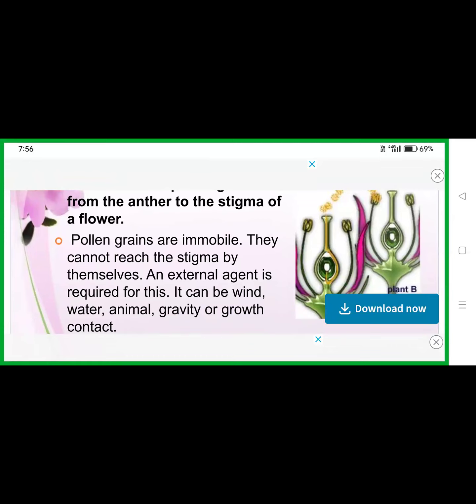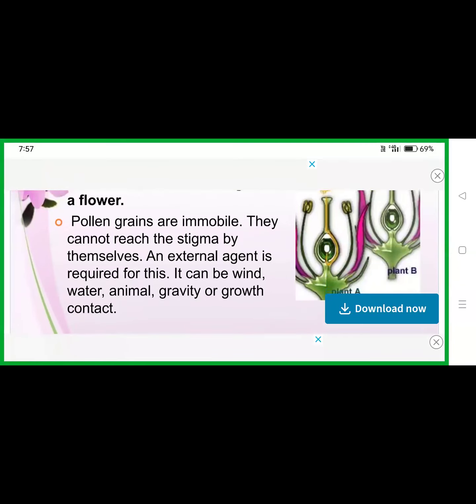The pollen grains of angiosperms germinate only when they are transferred to the stigma of a flower. So the process of transfer of pollen grains from the anther to the stigma of a flower is called pollination. Pollination is essential to carry the male gametes to the female gametes for the act of fertilization. So this is pollination, and it's very, very important.